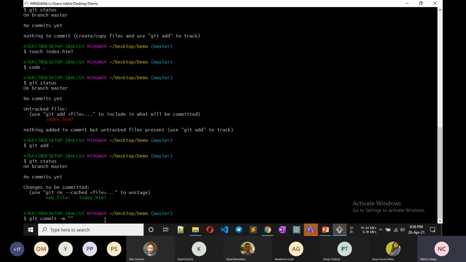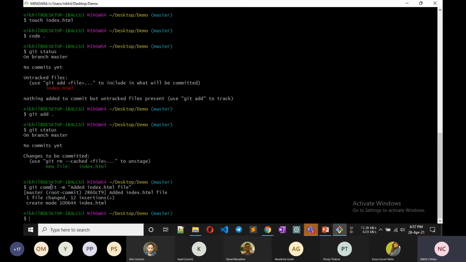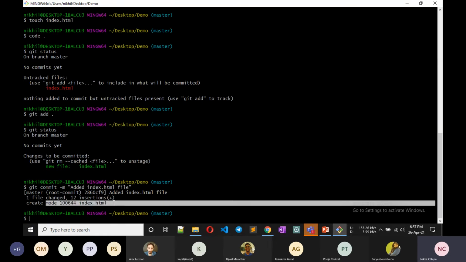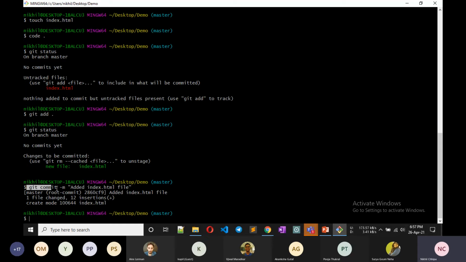If you see the message in the future, you understand what changes you made in this file, like "added index.html file". So yeah, it is committed. Now it shows one file changed, 12 insertions, and create mode. Each time we commit, a new commit id is created.